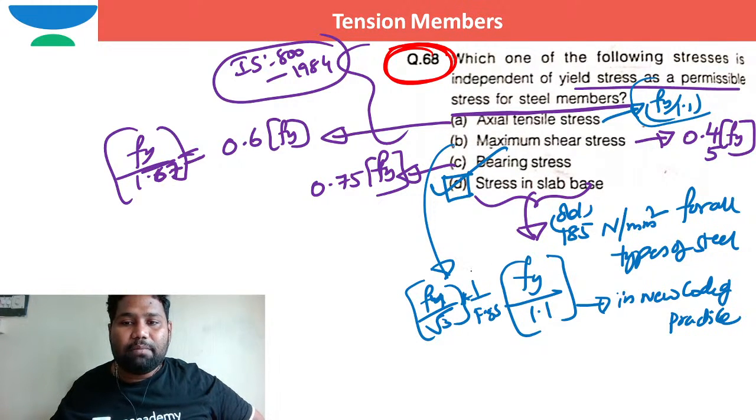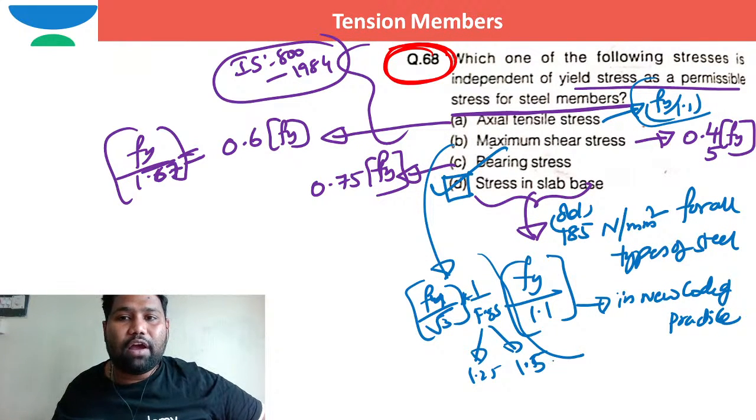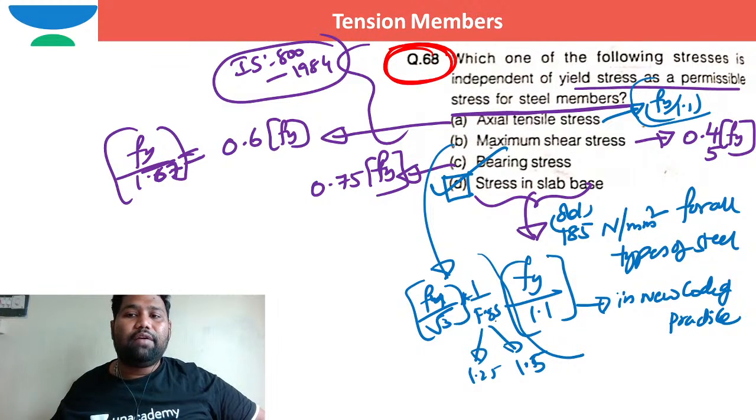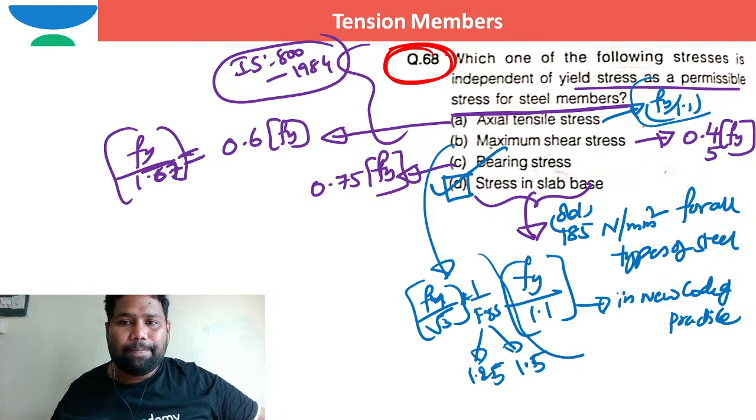Factor of safety can be either 1.25 or 1.5 depending on the different types of steel.